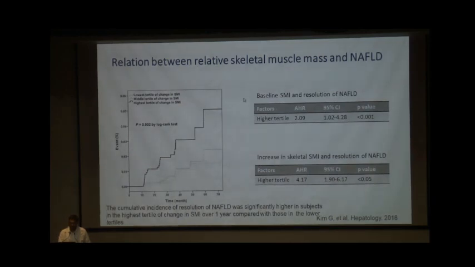They also found that if the baseline SMI is high, these patients will have more chances of resolution of NAFLD. And also, if the SMI increases over time, like they studied after 1 year, then there is a significantly higher chance of resolution of NAFLD in these patients.